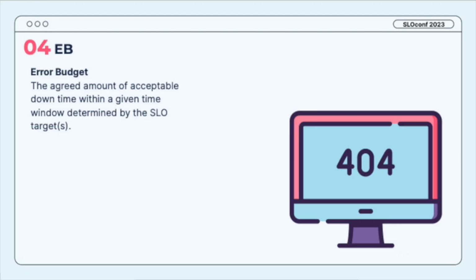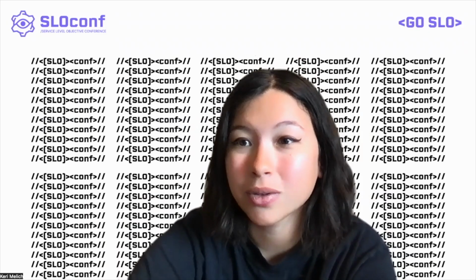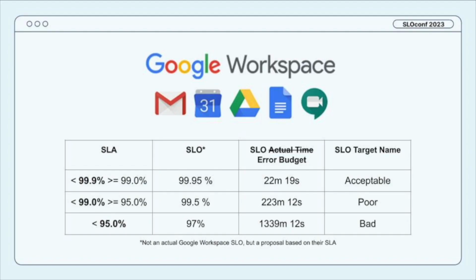And last but not least is EB. And I've actually touched on this a little bit, but it's called error budget. And we're going to more specifically define this. So error budget is the agreed amount of acceptable downtime within a given time window determined by the SLO targets. So if we go back to our Google Workspace example, you can see what I had called actual time previously is actually our error budget.